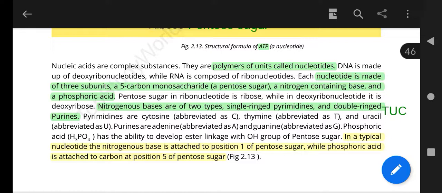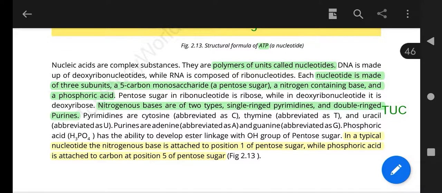The purines are G and A, that is guanine and adenine, and the pyrimidines are single ringed, that may be thymine, uracil, and cytosine. Actually, thymine is present in only DNA and uracil is present in only RNA. Uracil is absent in DNA and thymine is absent in RNA.